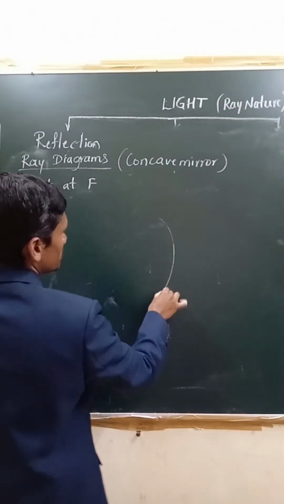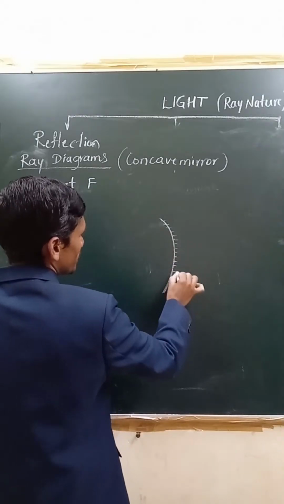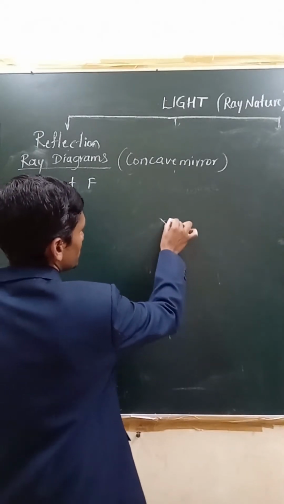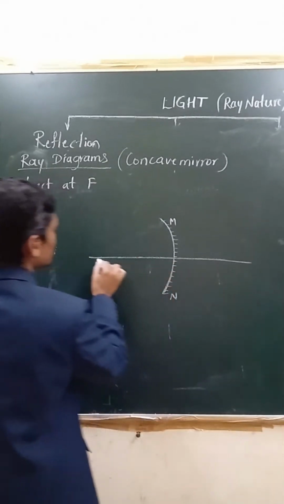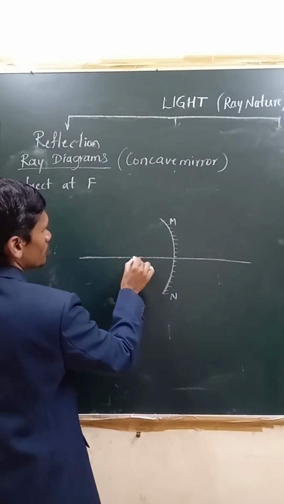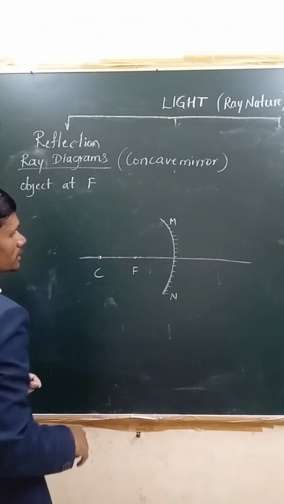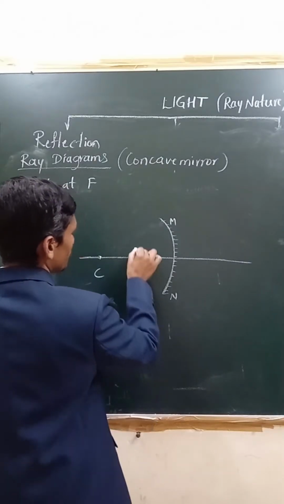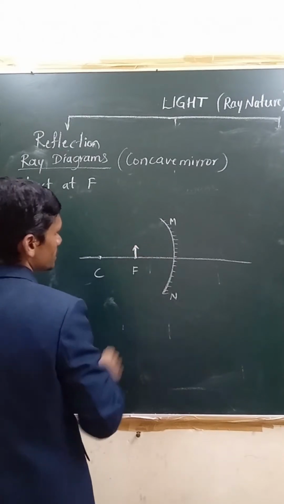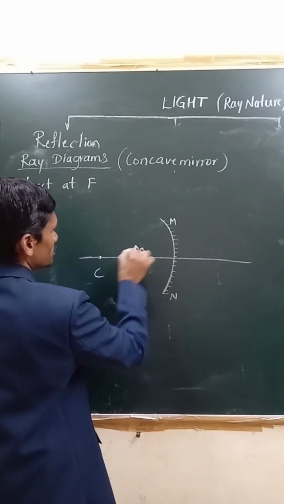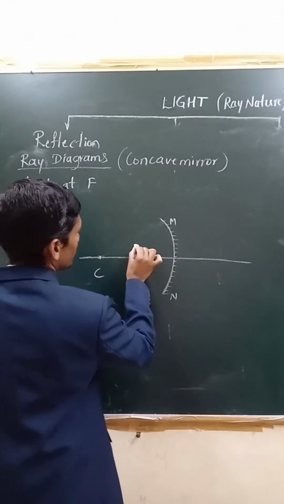Let us draw here. Concave mirror, you have to show the rough surface, right? Now this is mirror MN, and you show the principal axis. Here you have to show the principal focus, here the center of curvature, right? Now we are going to place the object at F, so you have to consider the object here, say AB object. Now when you take one ray, you are taking it as what?